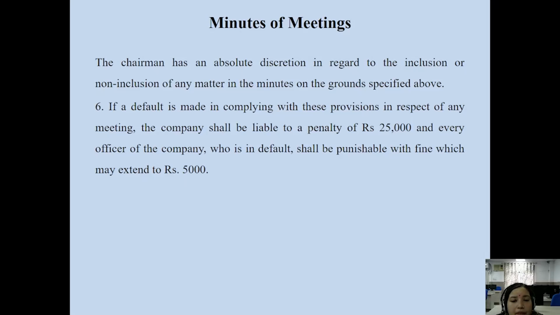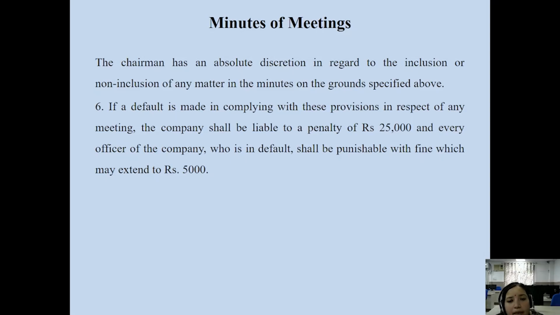Then minutes of meeting, the chairman has an absolute discretion in regard to the inclusion or non-inclusion of any matter in the minutes on the grounds specified above. So the chairman has a right, as per his or her discretion, to include or not include any matter which we discussed in the meeting in the minutes of the meeting on the grounds specified above, which we already discussed. If it is detrimental to the interest of the company, then the chairman can exercise this power not to disclose this discussion which we deliberated in the meeting in the minutes of the meeting. We can exclude this item.